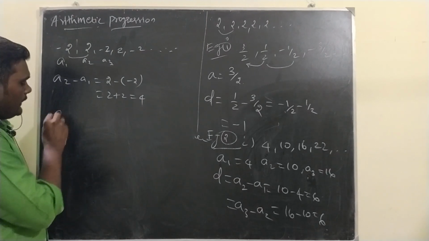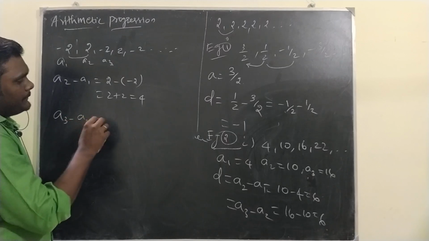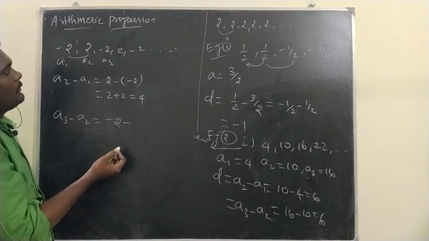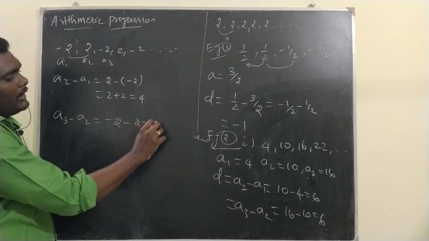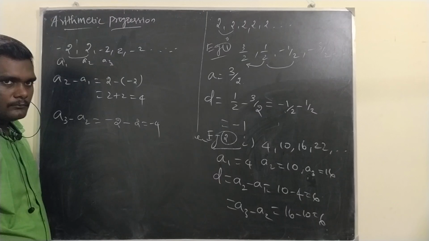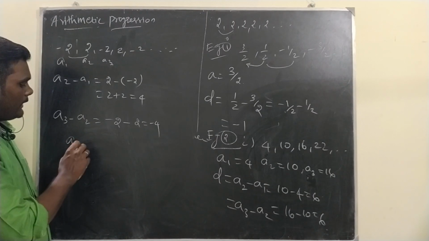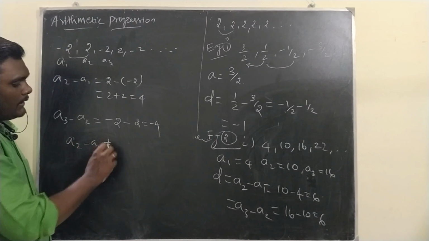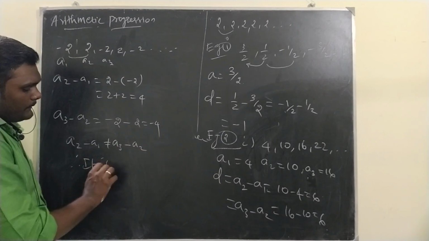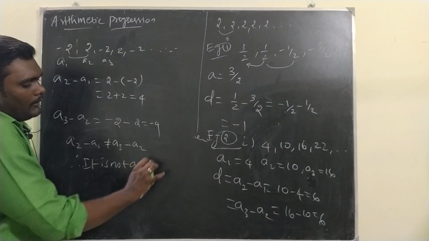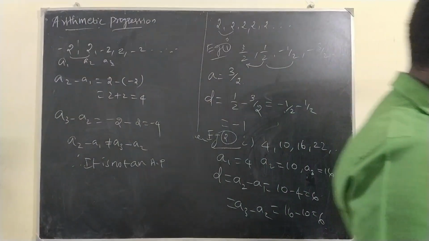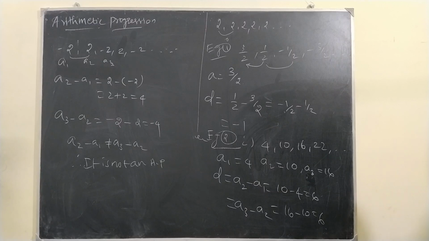Likewise, A3 minus A2. A3 is what? Minus 2. Minus A2, how much? 2. We have minus 4. Does this form an AP? No. How do you write? A2 minus A1 not equals A3 minus A2. Therefore, it is not an AP. That is what this whole exercise is about. Take exercise 5.1.